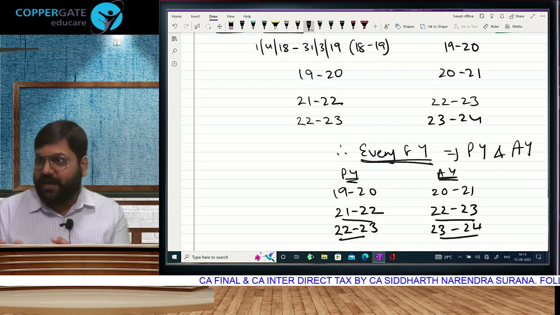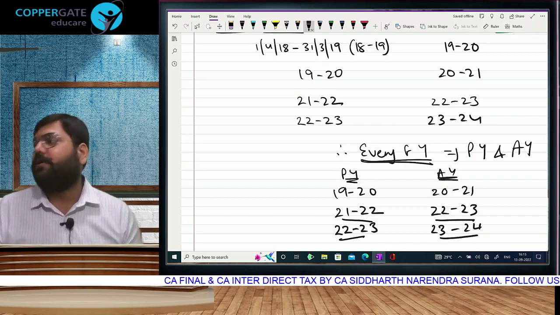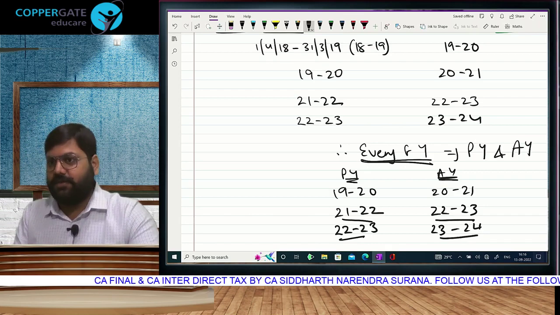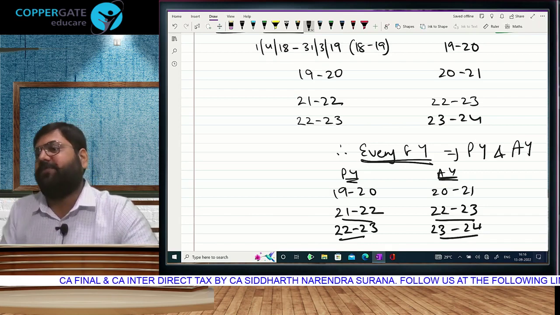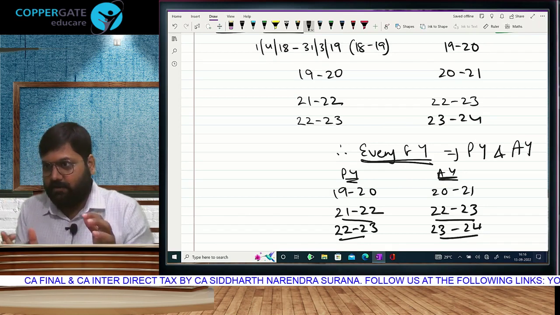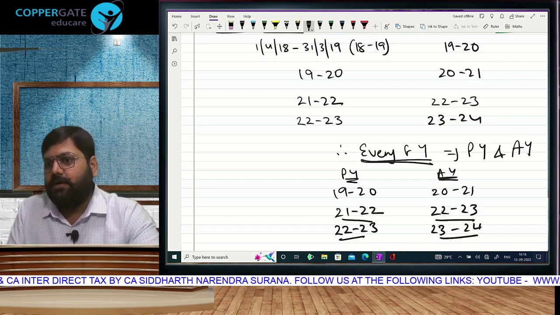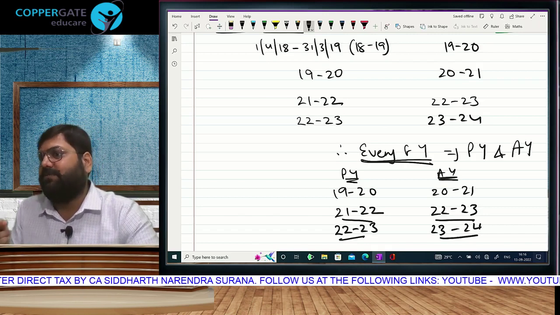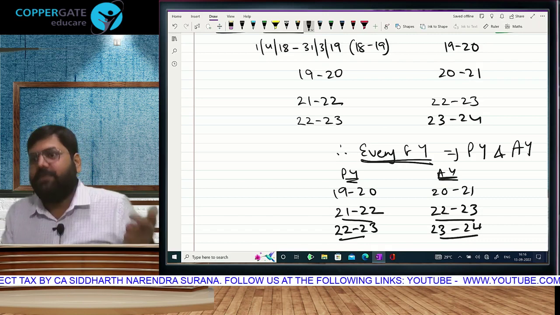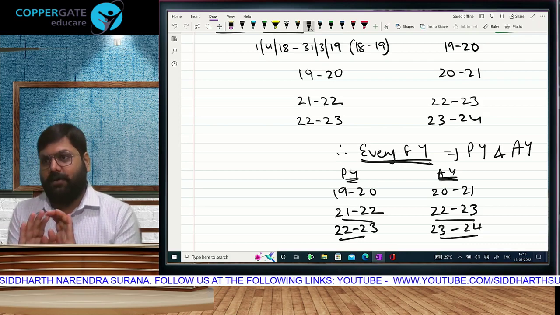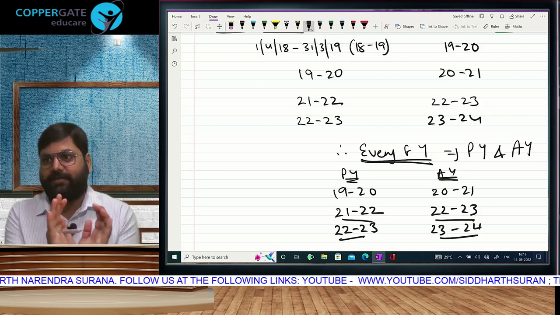So the year in which we are calculating, by that time the year in which we have earned is already over, and that is why the year of income is called previous year. Every year, financial year is a previous year as well as assessment year. You will earn, that time it is previous year, and you will calculate, then that time it is assessment year. First every year will become assessment year for the year which got over, then it will become previous year for itself, and thus every financial year and previous year and assessment year comes in sets of 2.